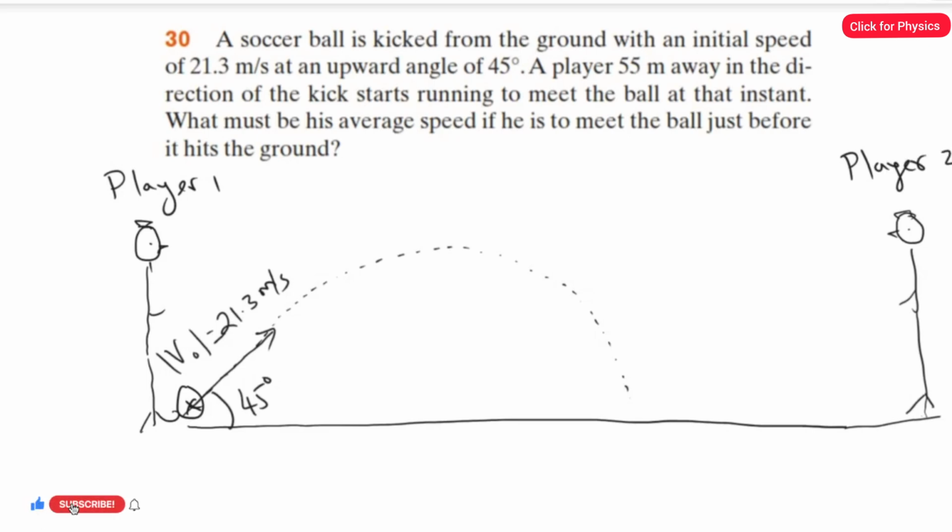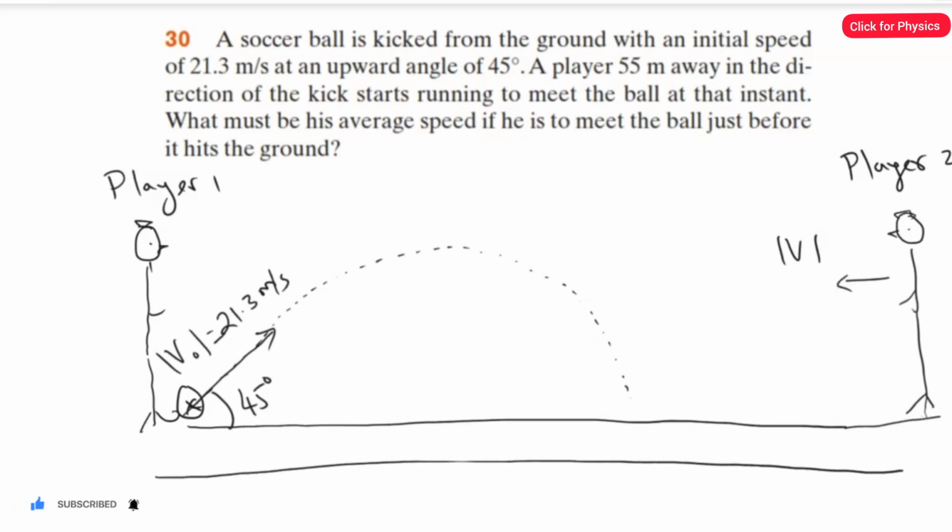After he kicks, the second player has to take the ball before the ball hits the ground. So for taking this ball, we have to find his average speed. They clearly mention from the start of the kick to the second player, the distance is 55 meters. Let's take that value as capital D, which is equal to 55 meters.